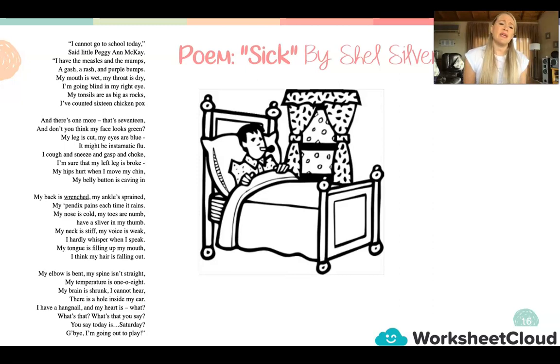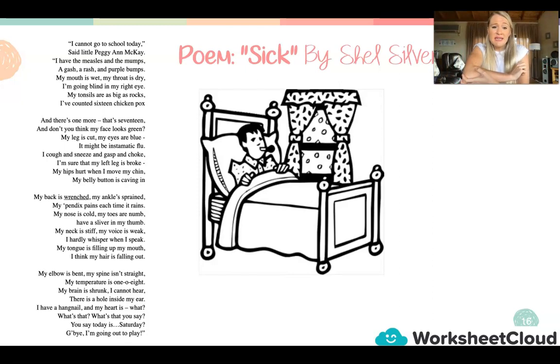My back is wrenched. My ankle sprained. My appendix pains each time it rains. My nose is cold, my toes are numb. I have a sliver in my thumb. My neck is stiff, my voice is weak. I hardly whisper when I speak. My tongue is filling up my mouth. I think my hair is falling out.